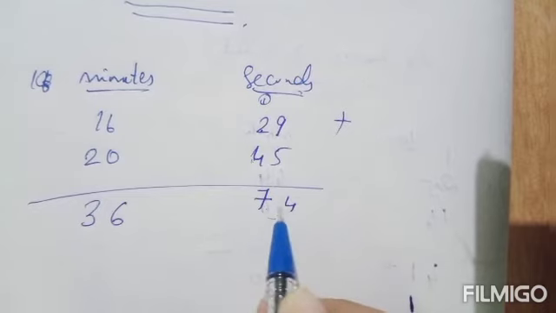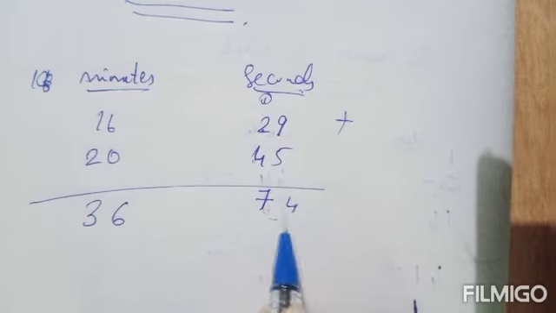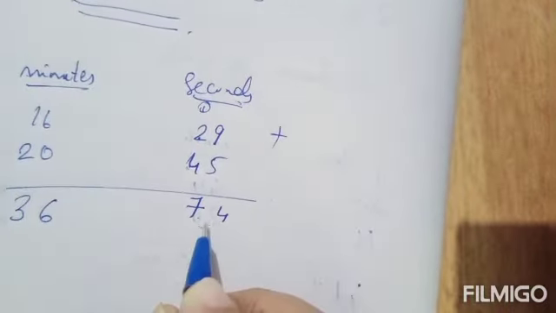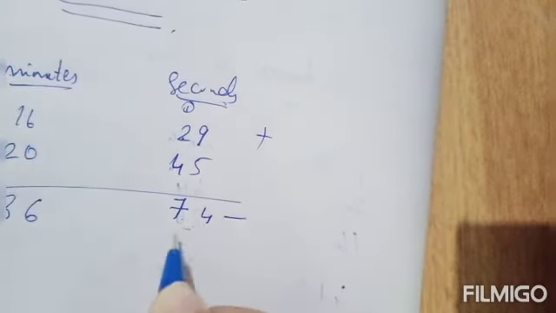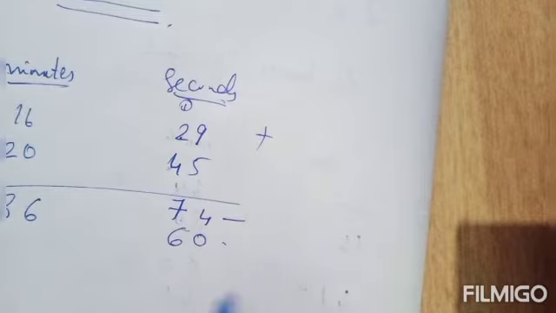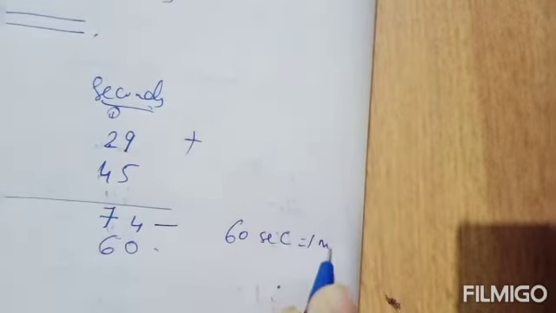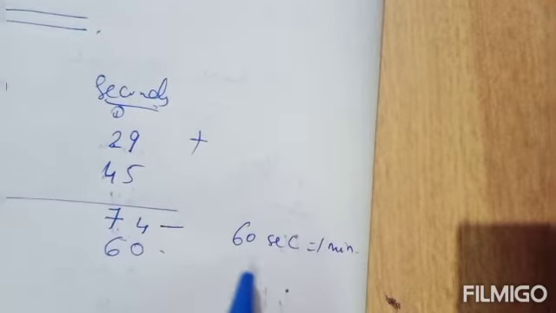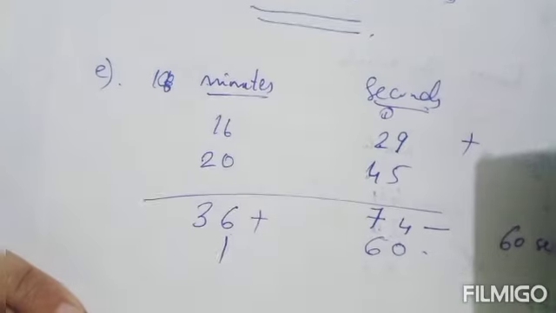Okay, if the seconds are greater than 60, what to do is you have to take 60 seconds from this. That is, subtract 60 seconds from here, and you know 60 seconds equal to 1 minute. Okay, so this 60 seconds you are converting to a minute and adding to the minutes part.